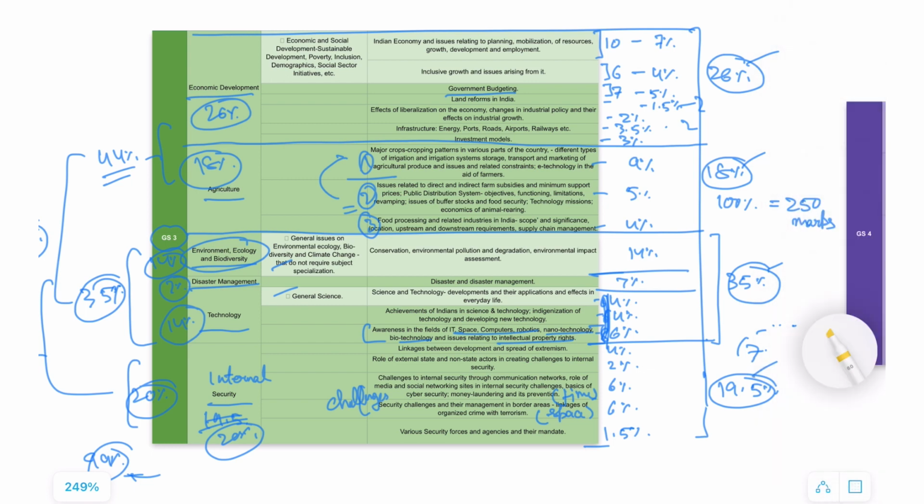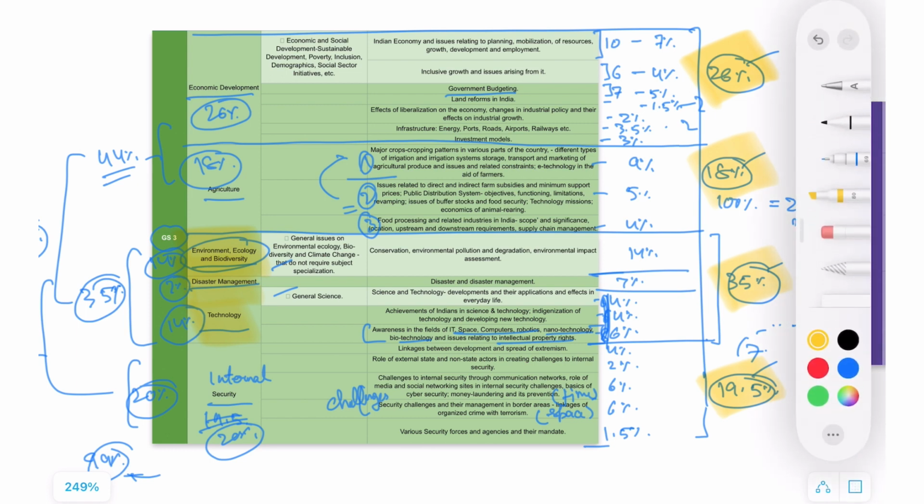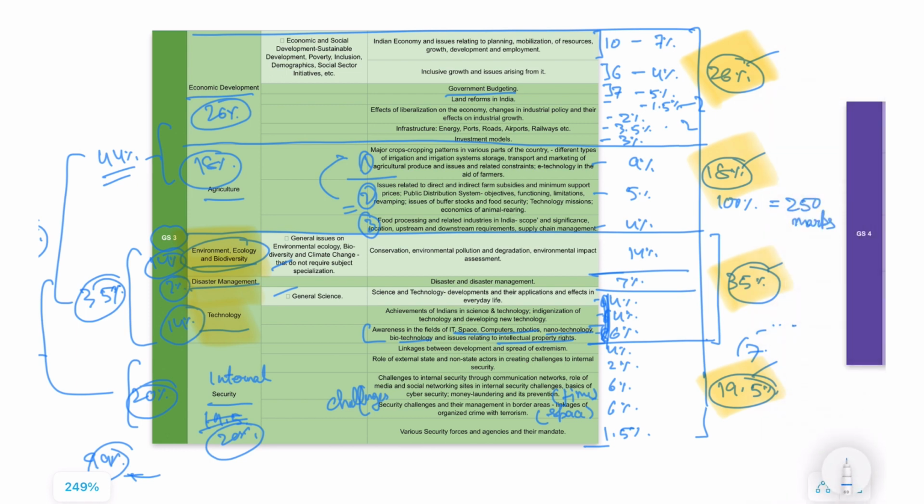28%, 18%, 35, and 19. And within 35, we have actually covered 3. Now again, each of the words is very important in the syllabus when we study them.